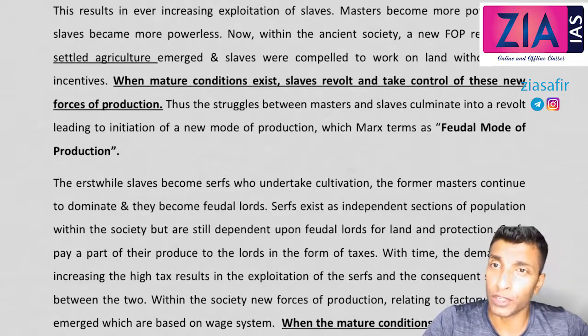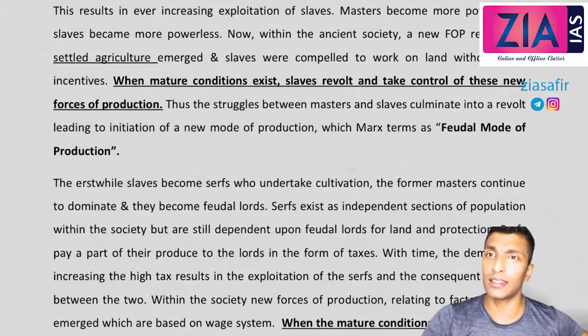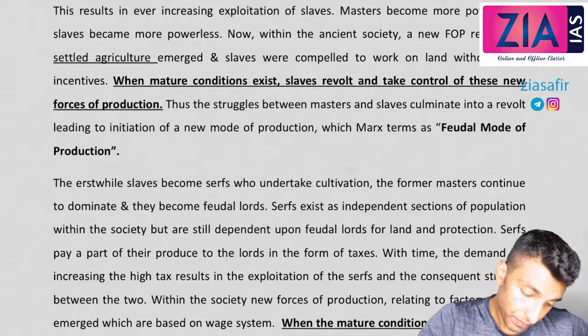And this is based on false consciousness, and in capitalism it is based on true consciousness. What is false consciousness, what is true consciousness, etc., are actually asked as mains questions that we will discuss in detail in the theory of class struggle. Since that is a separate theory, I am not getting into those minute details here, otherwise I would have explained it here only. Okay.